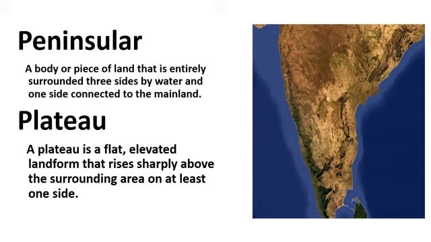First, what is peninsular? A peninsula is a triangular landmass surrounded on three sides by water. What is a plateau? A plateau is a flat uplifted portion of the earth above the surrounding area. So this is the peninsular. When we talk about the peninsular plateau, this is the peninsular plateau, a triangular landmass. This is the southern part of India.